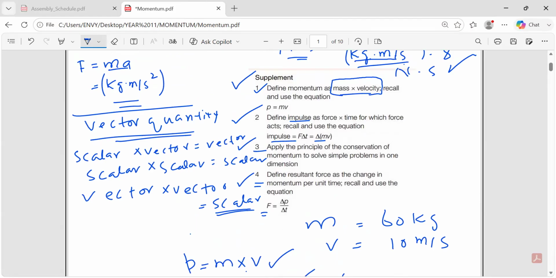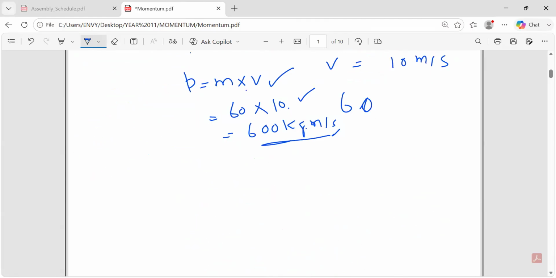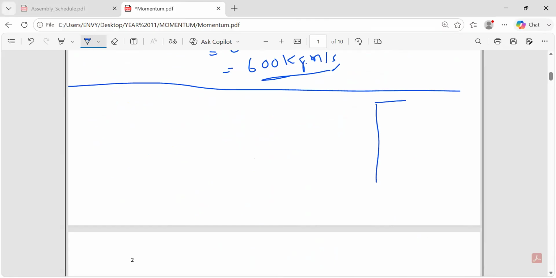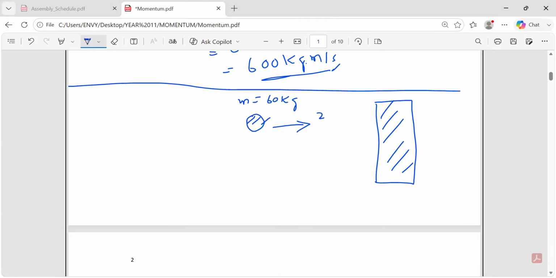Now I'm moving to some other questions, some other concepts regarding the momentum. Try to understand that. Now let's come to the concept, which is very important to understand. For example, you have a wall, and a ball is coming towards this wall, with its mass going to be 60 kg, and it is going to hit the wall with the velocity of 2 meters per second.